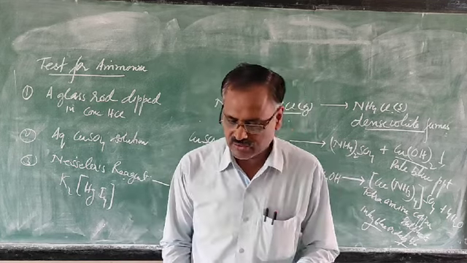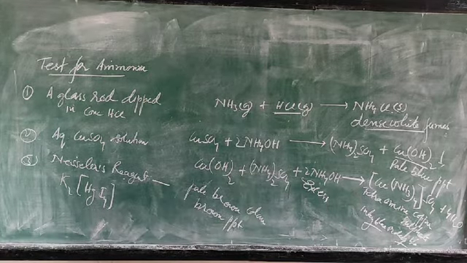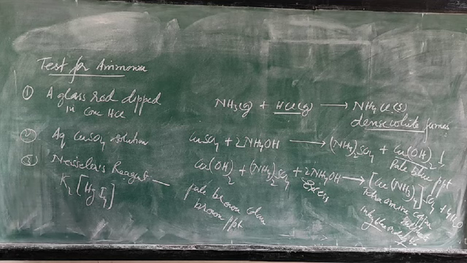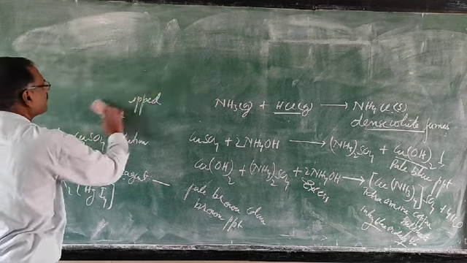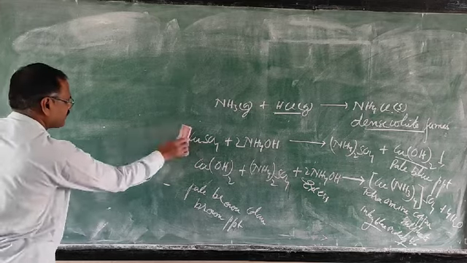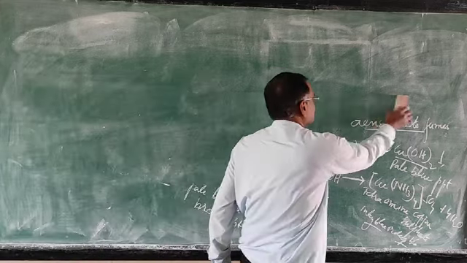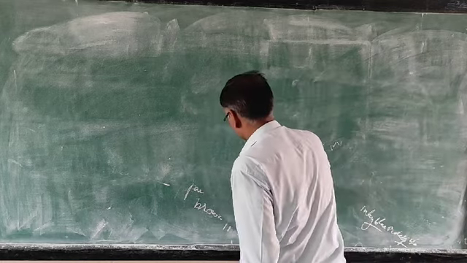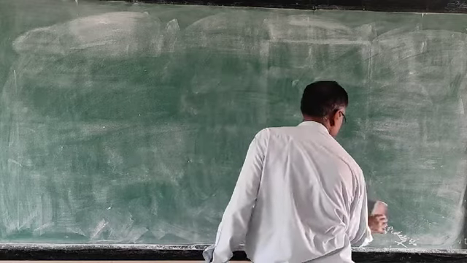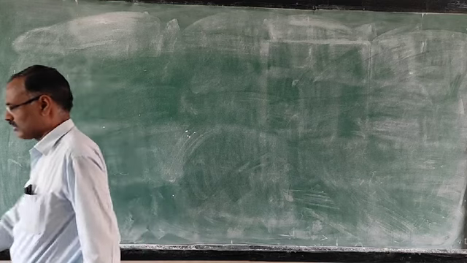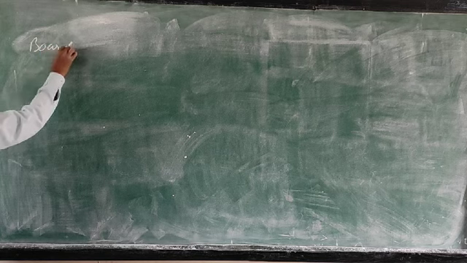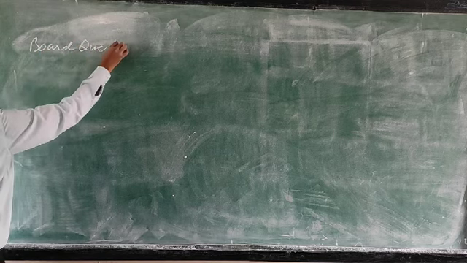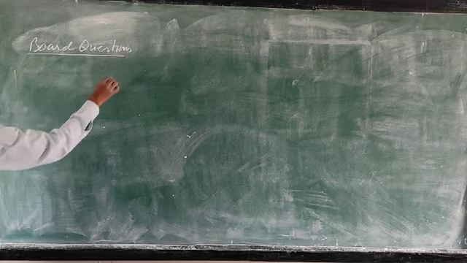So now we can start the board questions. Board questions, 2002.